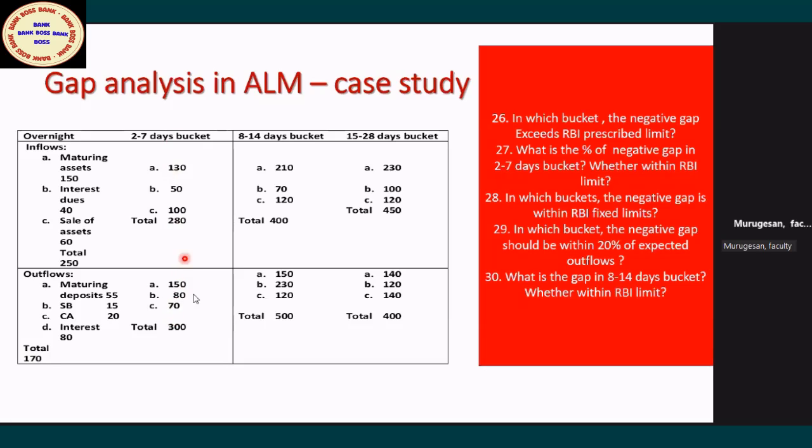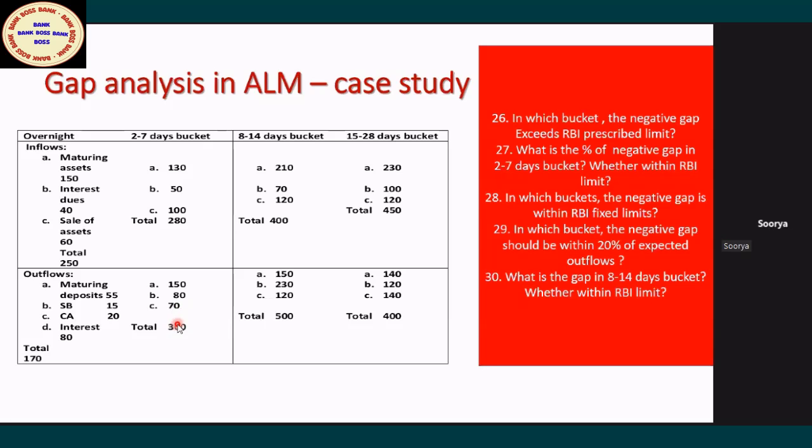Negative gap, if any. Here it's a negative gap because inflows are 280 and outflows are 300. Now what is the negative gap? 20 crores. But what is the percentage? 20 divided by 300, multiplied by 100. Tell me, friends, what is the negative gap in percentage? Any of you can tell.